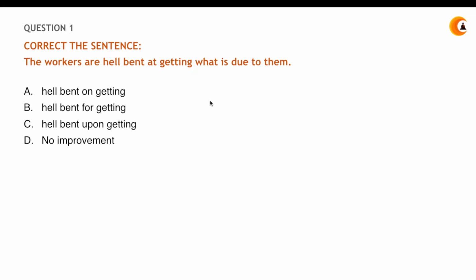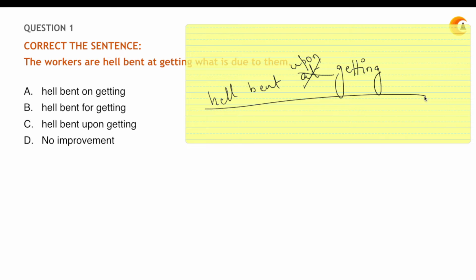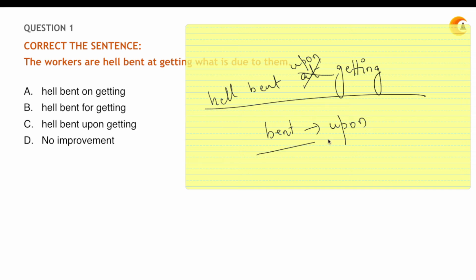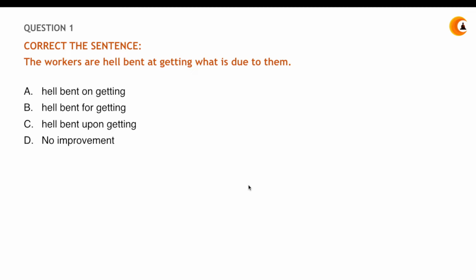The statement will be the workers are hell bent, at will not be there, it will be upon and then getting what is due to them, right? So bent is followed by upon, okay? So now buddies, I'll be getting you a list of words that are followed by certain words and it is mandatory to use them, right? Without which the statement is actually grammatically a wrong statement, okay? So bent is followed by upon, so your answer is in option number C, that is hell bent upon getting what is due to them.